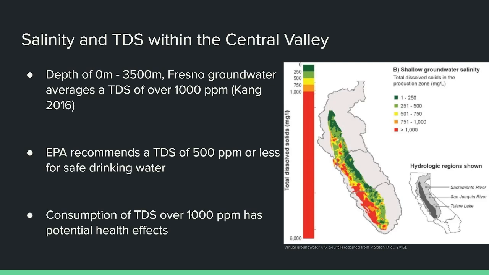Within the city of Fresno, its groundwater averages a total dissolved solid of over 1,000 parts per million, or milligrams per liter, from depths of the surface to 3,500 meters. Well, the EPA recommends a total dissolved solid of 500 parts per million or less for safe drinking water, though 1,000 parts per million has been deemed acceptable if no other water source with a lower total dissolved solid exists.